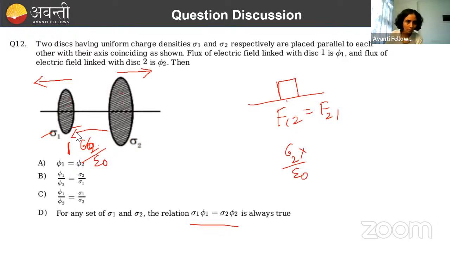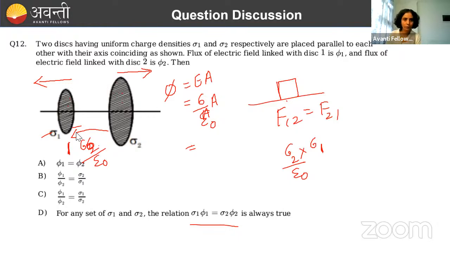And this into what you will be writing? Sigma 1. That we will be writing now. Then this is force. Now this force thing is written in terms of phi. What will be phi 1? जैसे देखो, इलेक्ट्रिक फ्लक्स का फॉर्मूला हम लोग क्या लिखते हैं? इलेक्ट्रिक फील्ड इनटू एरिया. इलेक्ट्रिक फील्ड can be written here in the terms of what? सिग्मा बाय ए. सॉरी, no, sigma by epsilon naught area. Done.